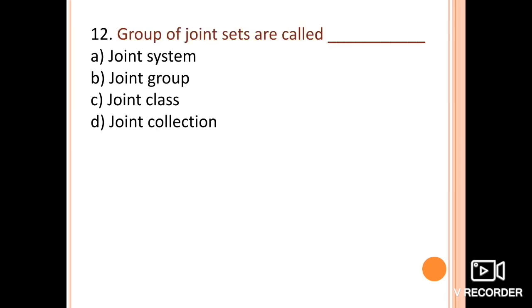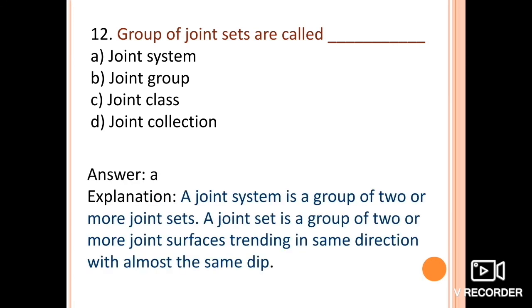Next one is, a group of joint sets is called a joint system, joint group, joint class, or joint collection. These are known as joint system. We have discussed previously about the joint set, where a large number of joints lie parallel to one another and together form a joint set.